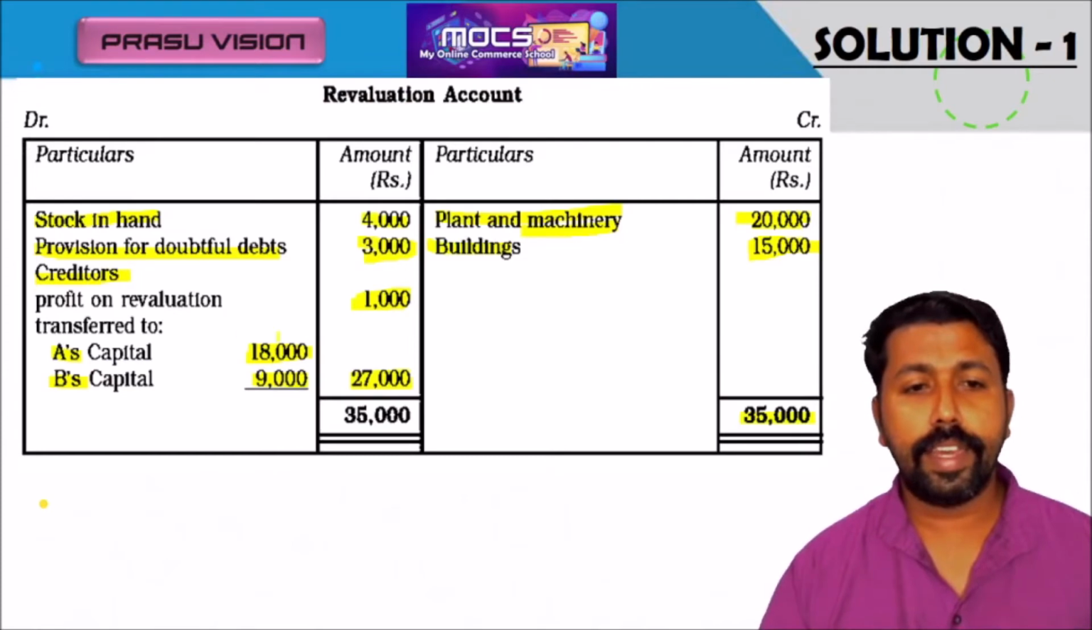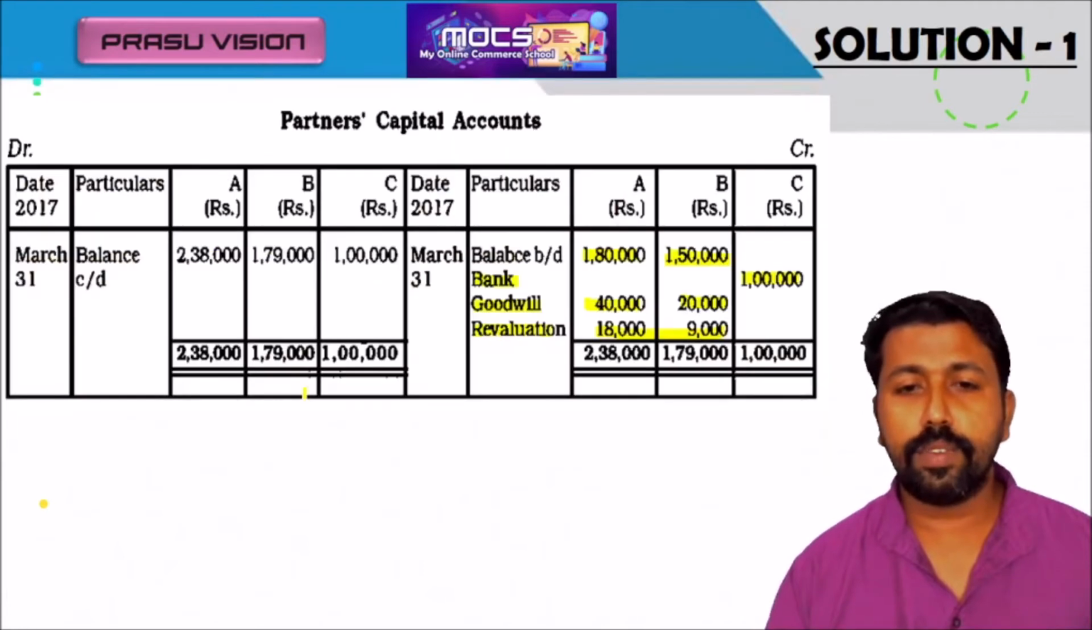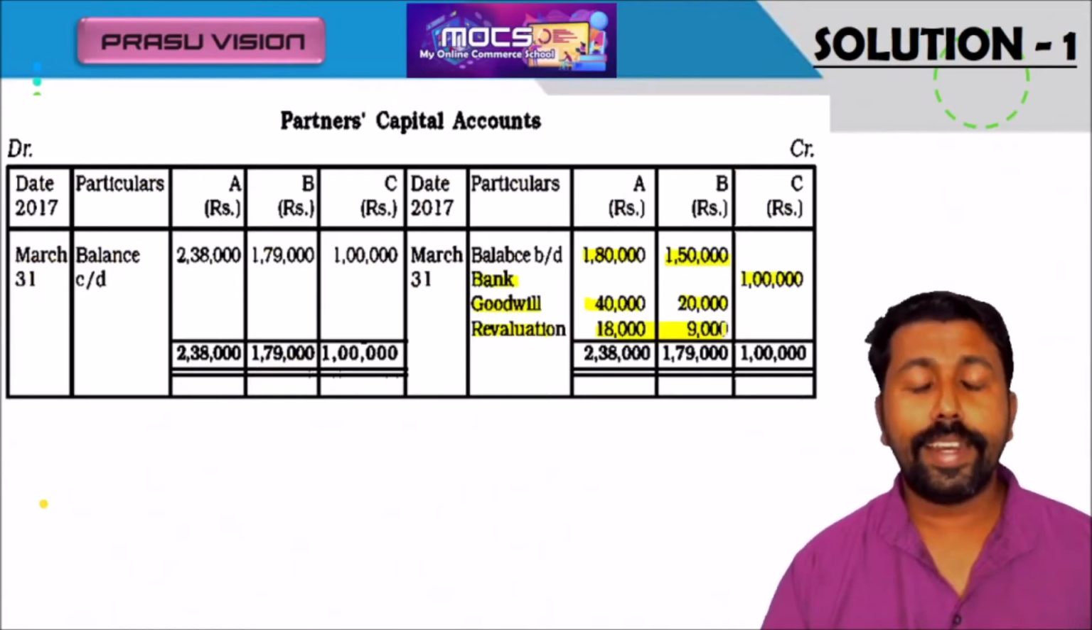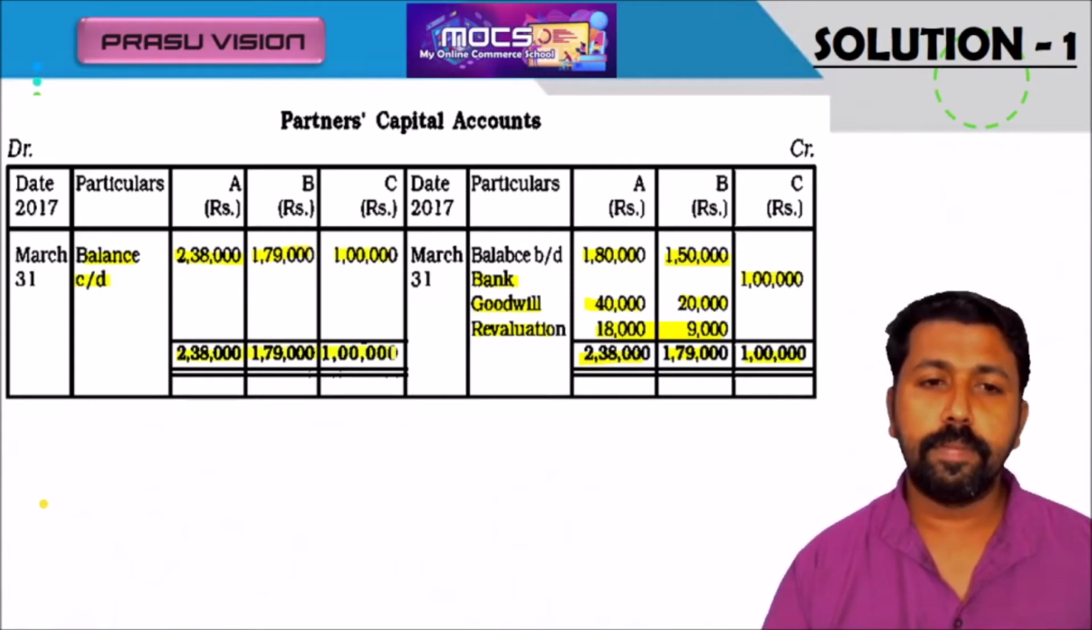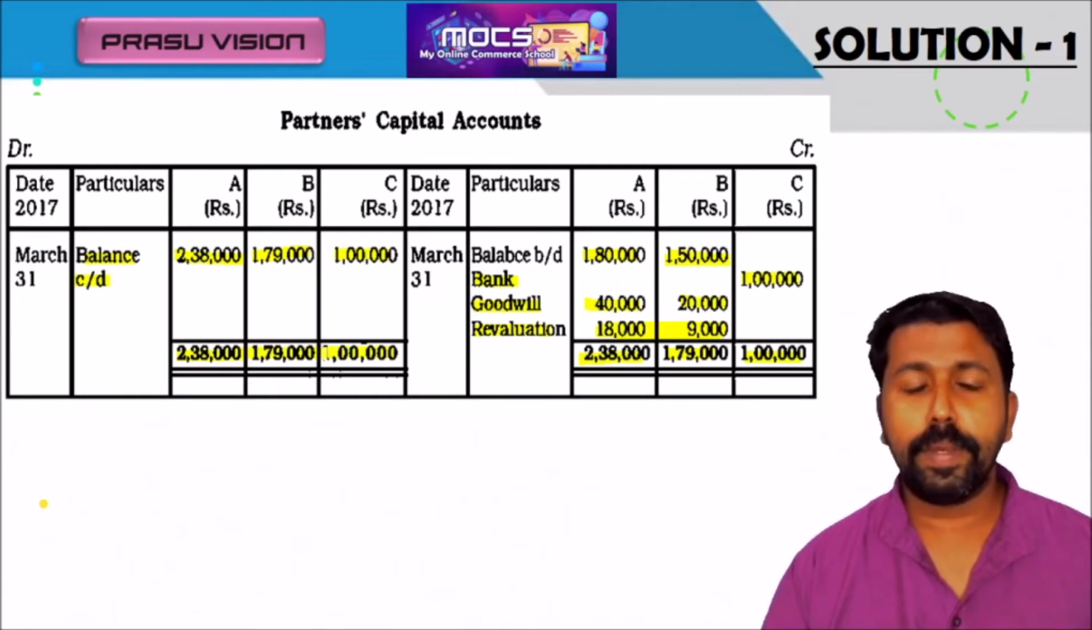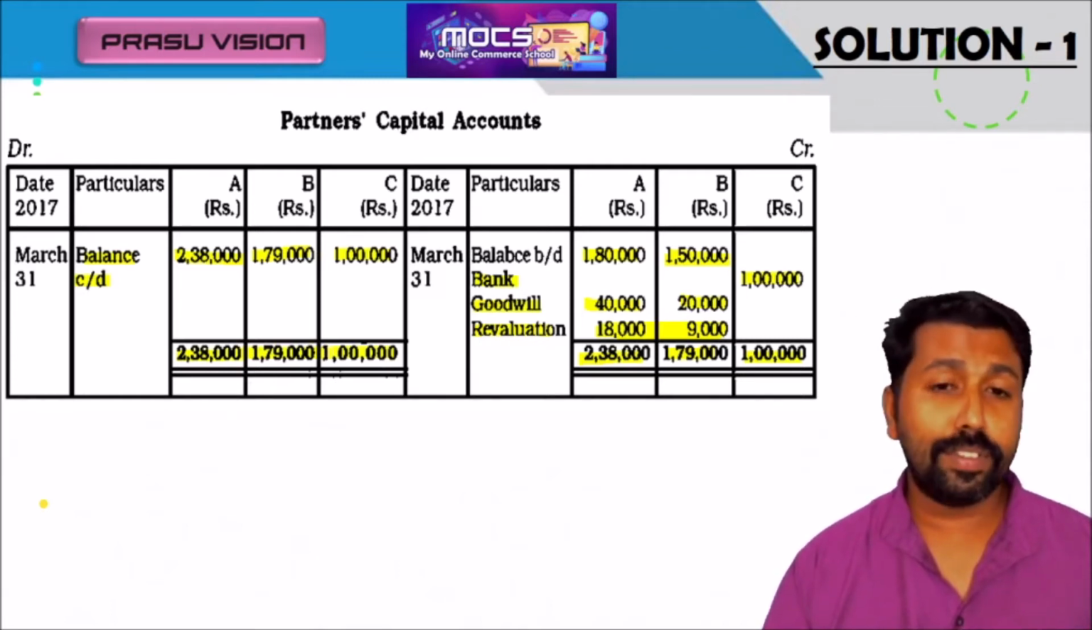You know very well, this 18,000 and 9,000 will be transferred here. So remember that. No other adjustment is here because it's a simple problem of preparation of final accounts. Find out the total of each partner and write here by balance carried down: 2,38,000, 1,79,000, and also total the account and close it. So in this way we have to prepare the partners' capital account. Hope it is very clear for you.